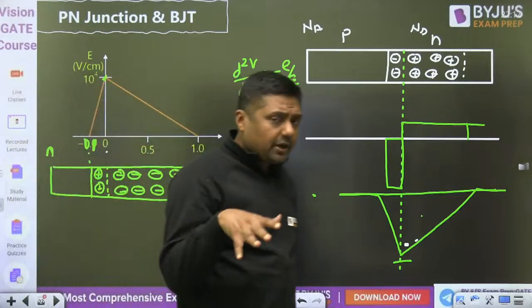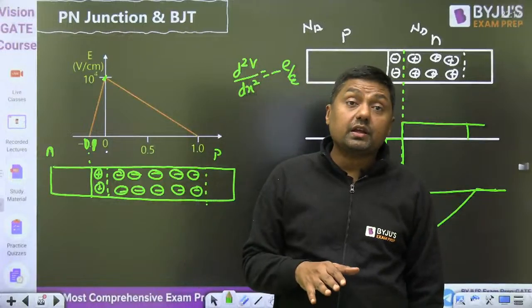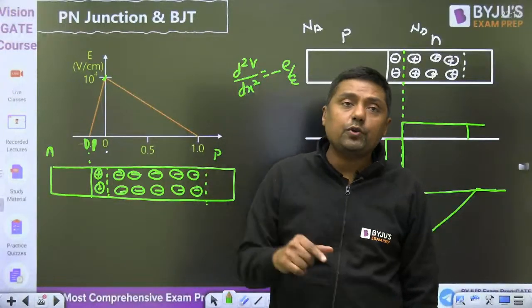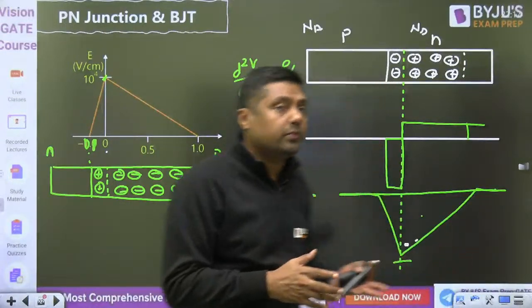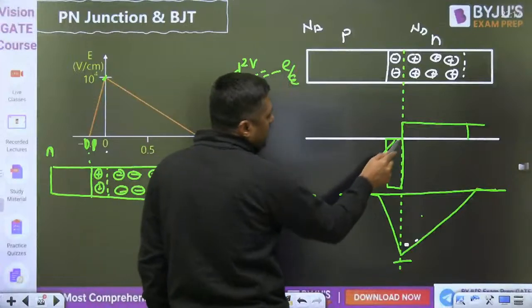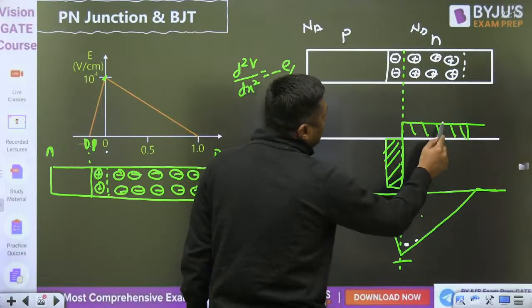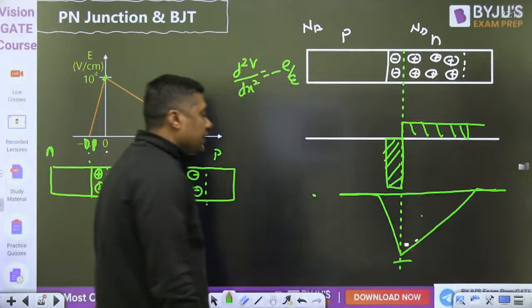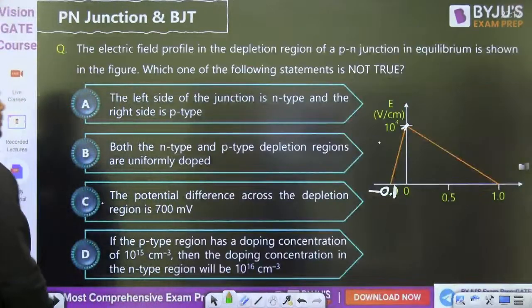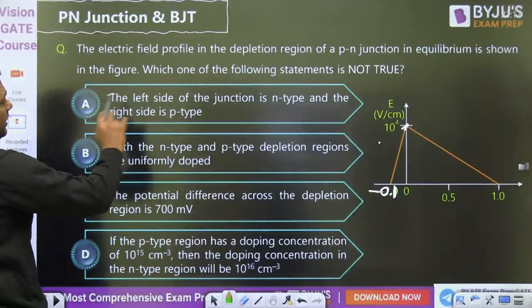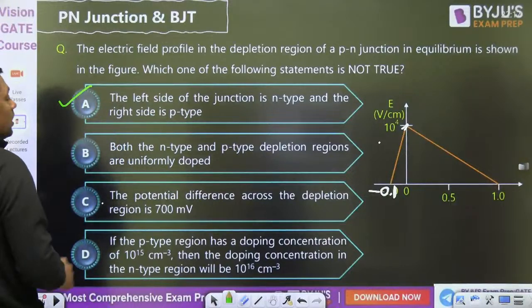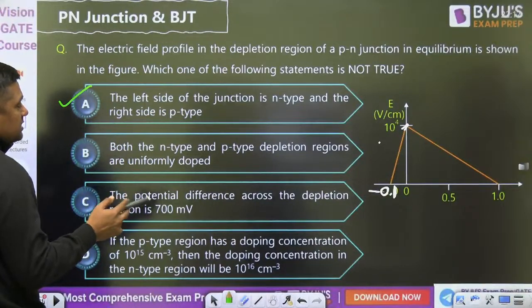There is a step grading. Suddenly the concentration will decrease, but on the P side it is uniformly doped, on the N side it is uniformly doped. That's why we get this type of concentration. The integration of the square-type shape gives a triangular shape. We are getting uniform doping. So first of all, the left side of the junction is N type and the right side is P type, which is correct. Both N type and P type depletion regions are uniformly doped.